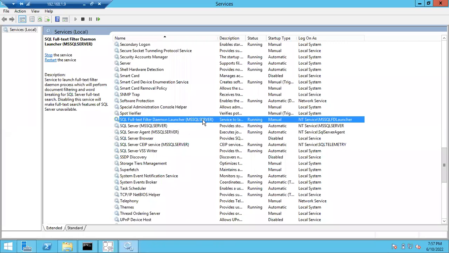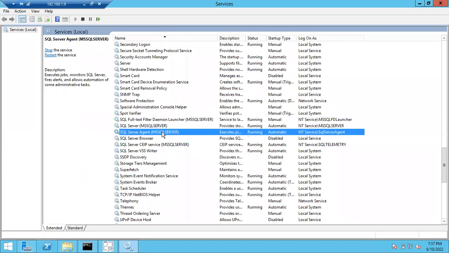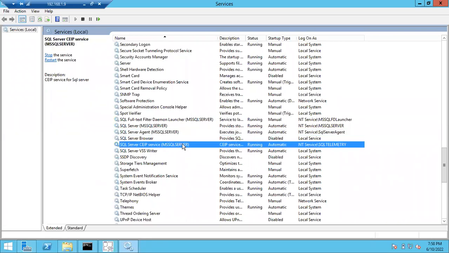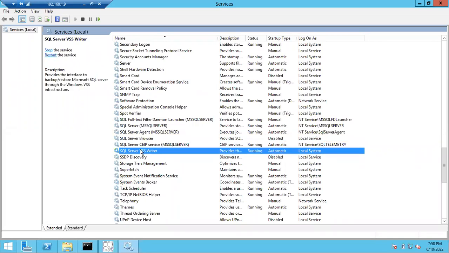See here, you can see the name. This is a specific component, a specific service. You can see the name. This is a specific service. You can see the name. This is a specific service. You can see the name. This is a specific service. I mean, out of 6 services for one instance, 4 are specific services, and 2 are shared services: the browser service and the VSS writer.